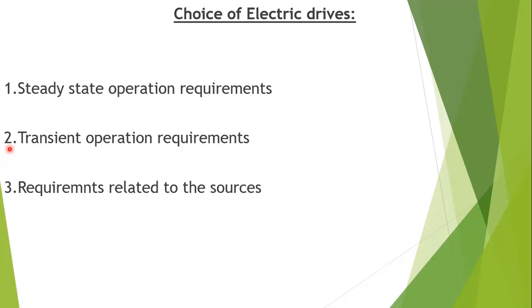And the third choice will depend on the requirements related to the source. The type of source we are using: is it low power, medium power, high power, or very high power, the type of source and its capacity. And magnitude of voltage and voltage fluctuations, power factor, harmonics and their effect on the other loads also.